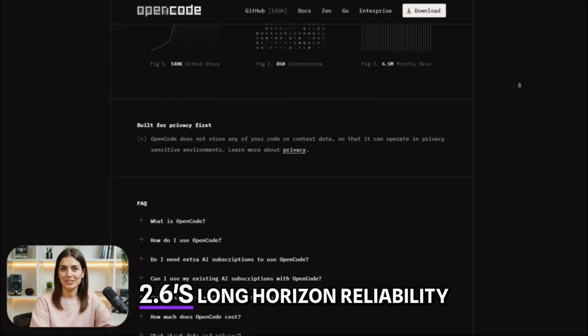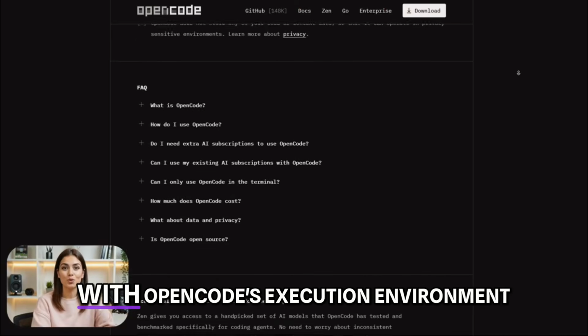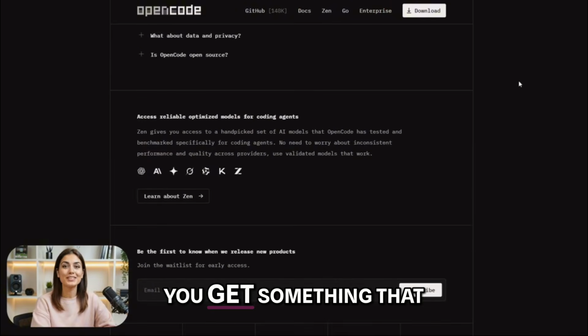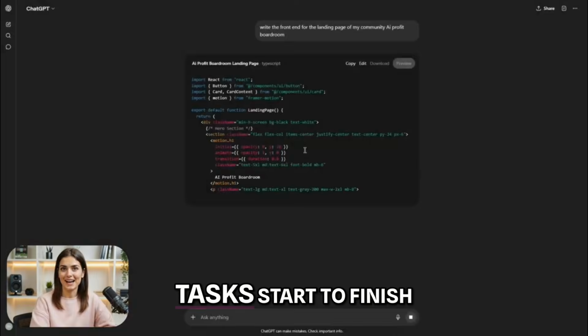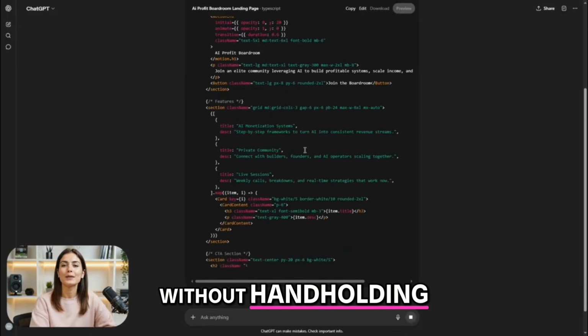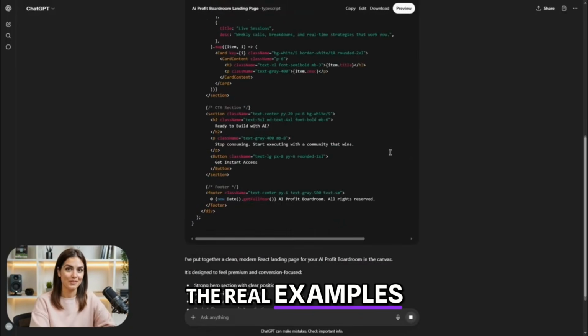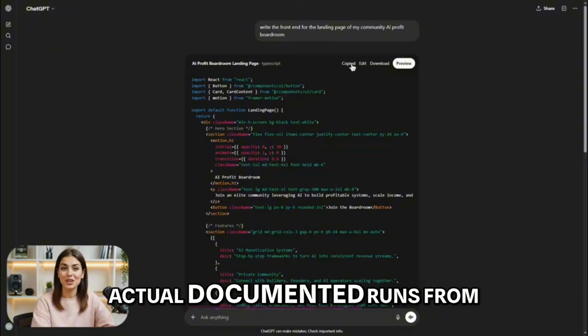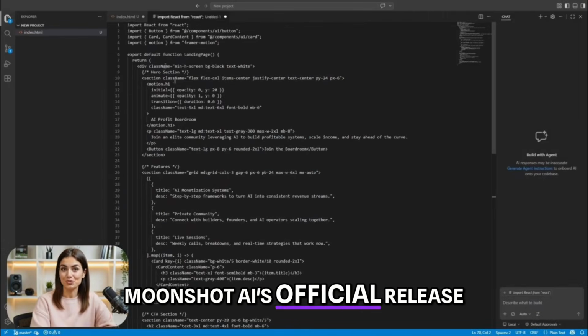When you pair K2.6's long horizon reliability with OpenCode's execution environment, you get something that can genuinely run complex tasks start to finish without hand-holding. Let me give you the real examples, not hypotheticals. Actual documented runs from Moonshot AI's official release.